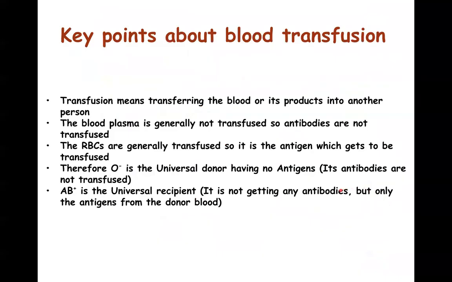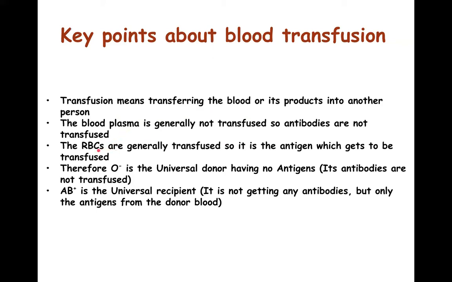Now, certain key points about blood transfusion you must keep in mind. First thing is, transfusion basically means the transferring of the blood or any of its products into another person. And generally, the blood plasma is not transfused. It is the RBCs which are transfused. That is why the blood plasma, which has the antibodies, is not given to a person who requires a blood transfusion.